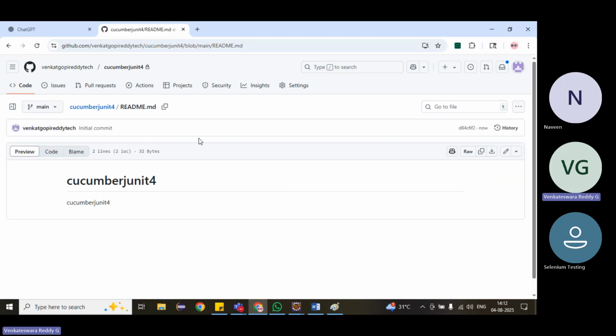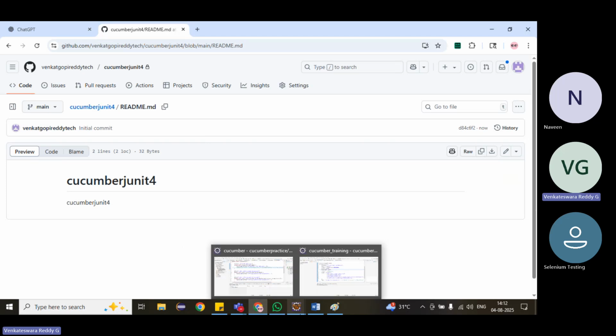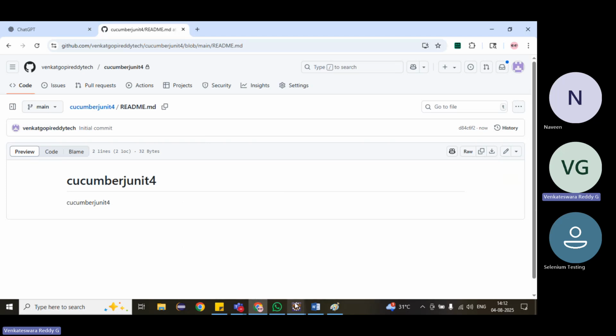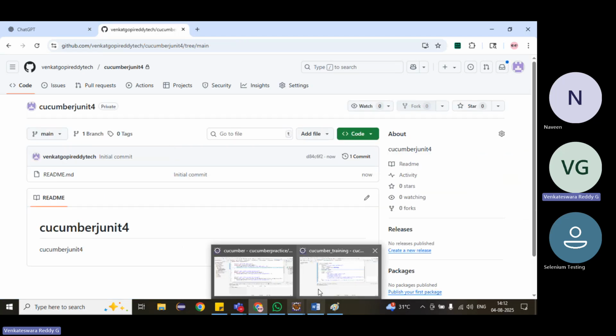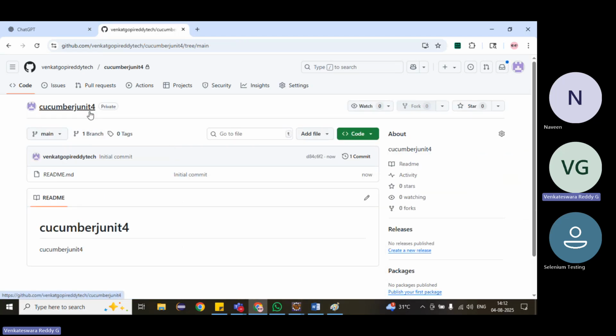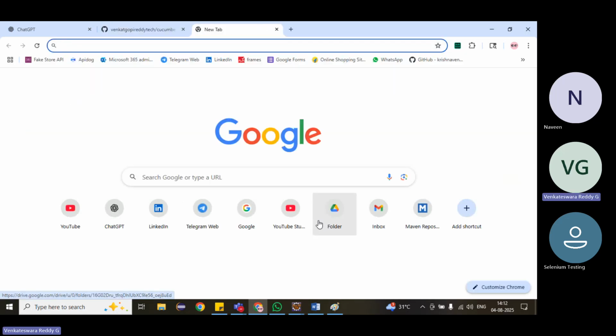But now I want to work with local. I want to commit my local code to this repository. First we have to create the repository, then commit my local code to it. How to commit? Next we have to install some software, that is Git.